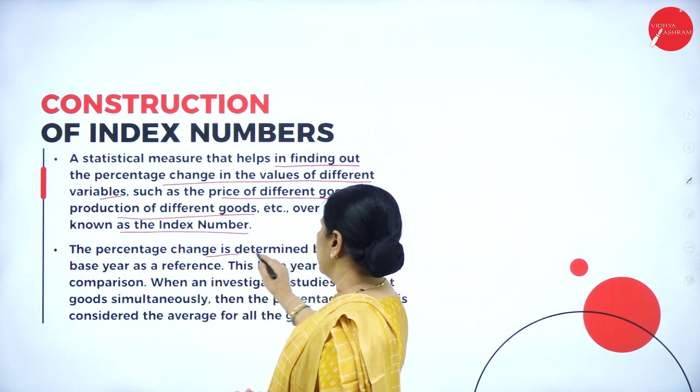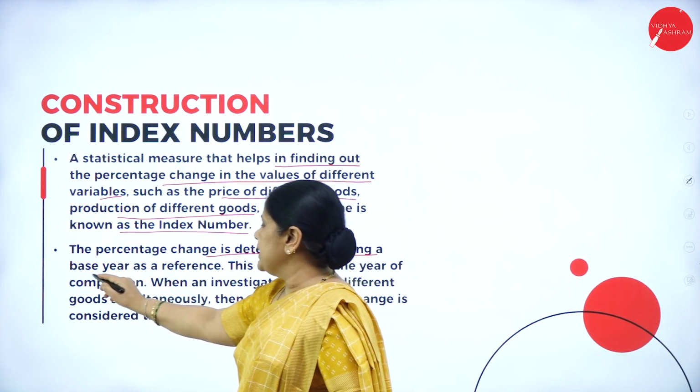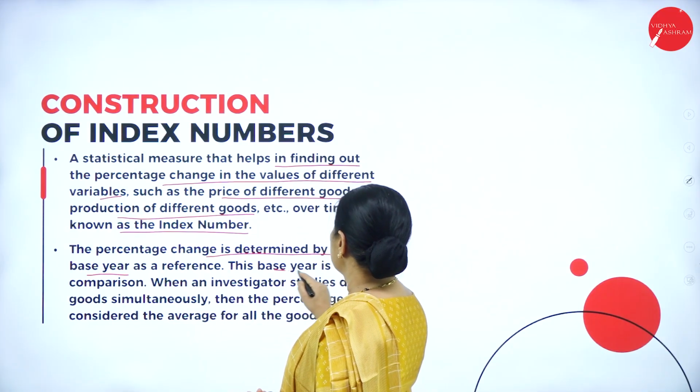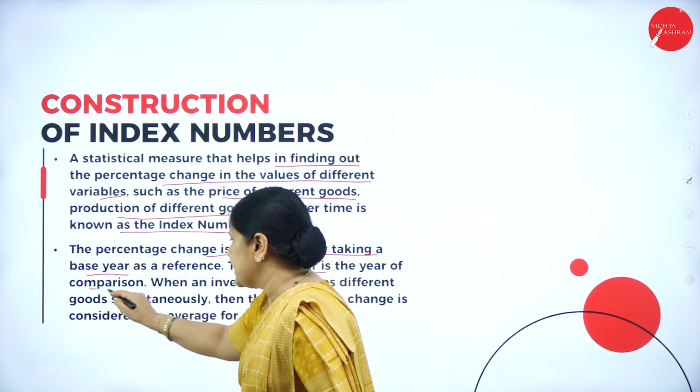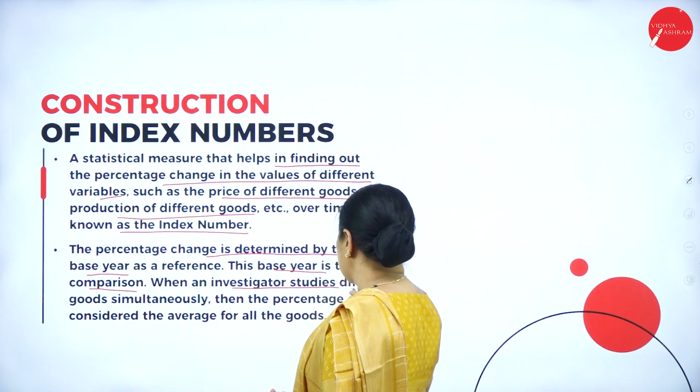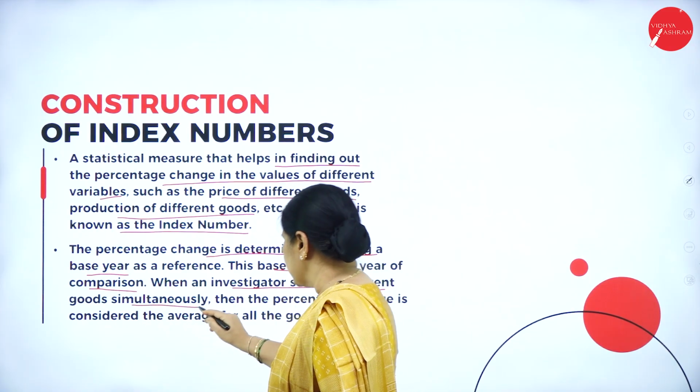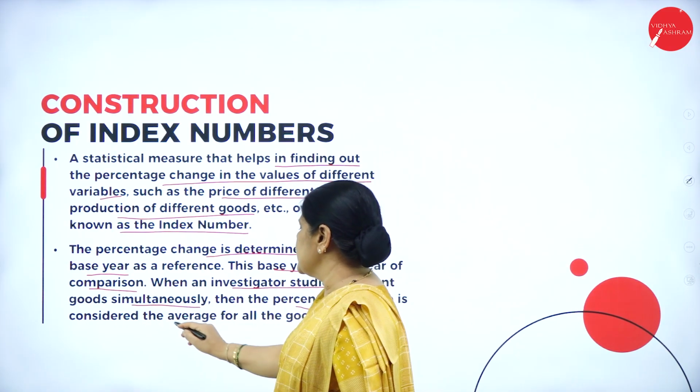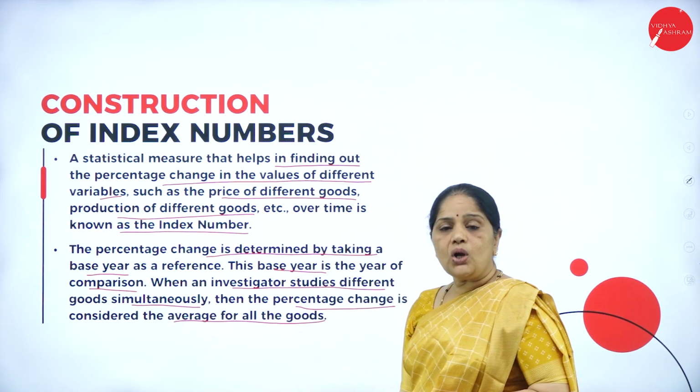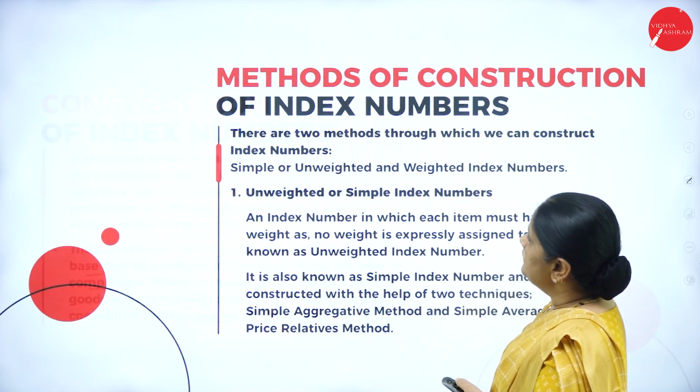The percentage change is determined by taking the base year as a reference. This base year is the year of comparison. When an investigator studies different goods simultaneously, then the percentage change is considered the average for all the goods. Next one.